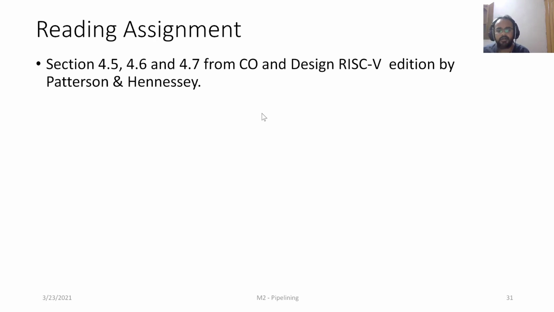So that concludes the hardware approach to handling the data hazards. What we have seen are basically the straightforward stalling of the pipeline and the other intuitive data forwarding approach. The details are in sections 4.5, 4.6, and 4.7 of the textbook. I strongly urge all of you to go through it, because the later topics, I would assume that you have already understood data forwarding. They are built on top of it. Okay. With that, I'll pause this lecture. Thank you.